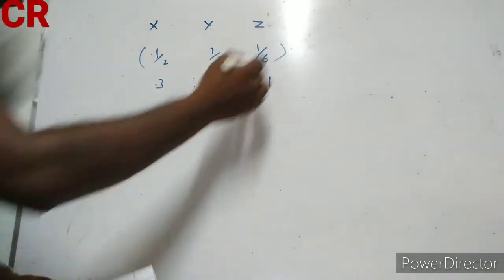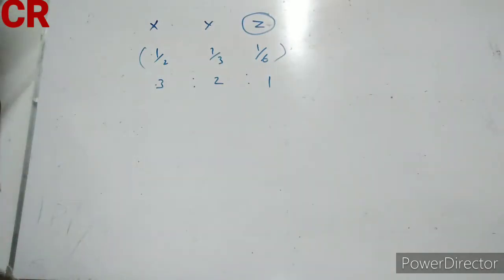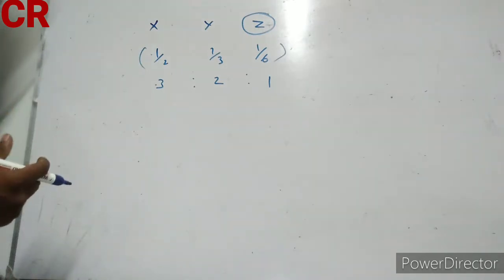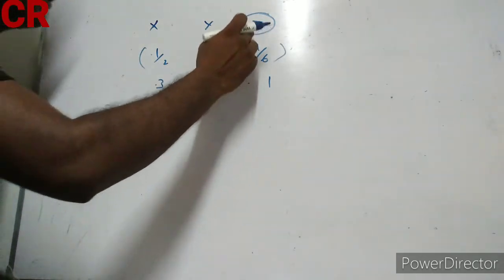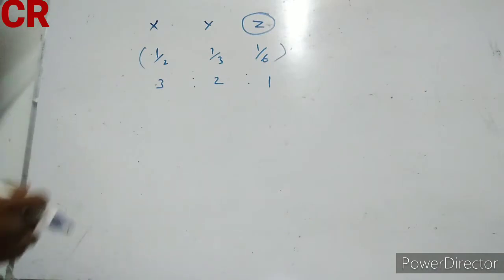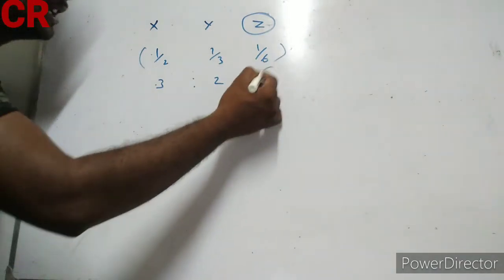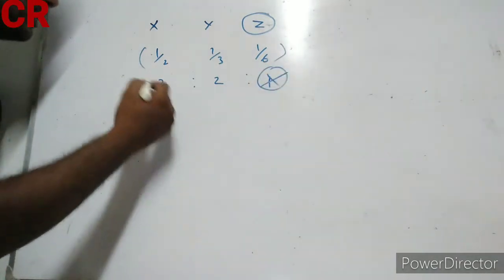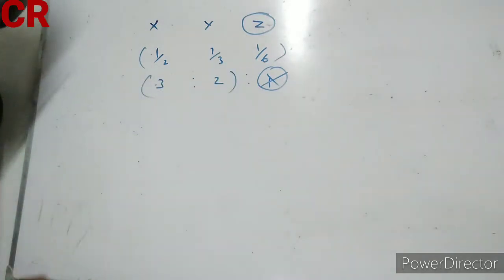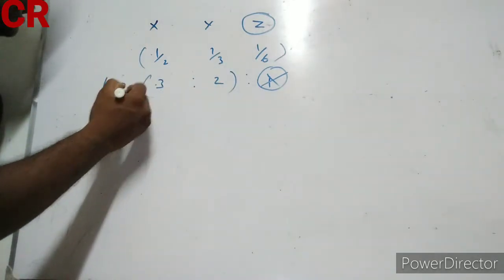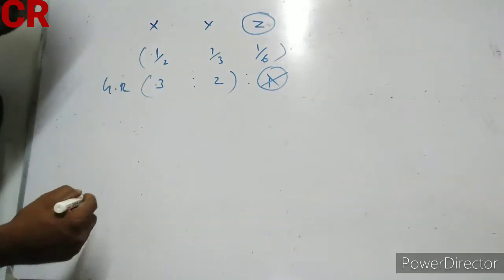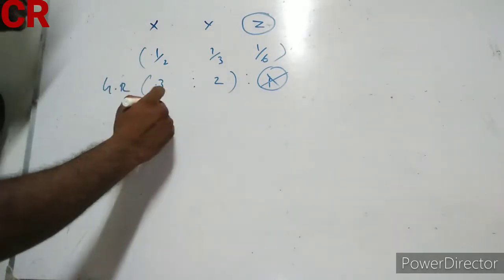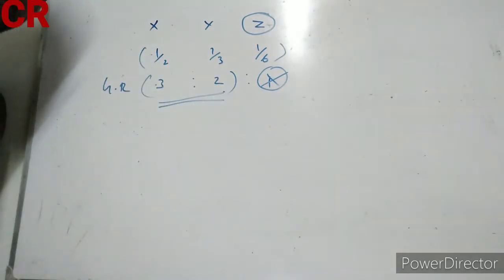In this situation, Z died or Z retires. What is their gaining ratio? We are discussing the gaining ratio, isn't it? So when Z retires, what is the gaining ratio? We can eliminate his ratio. 3:2 will be considered as their gaining ratio. Their existing profit and loss sharing ratio will be treated as their gaining ratio, isn't it?